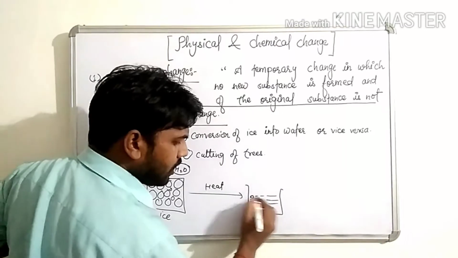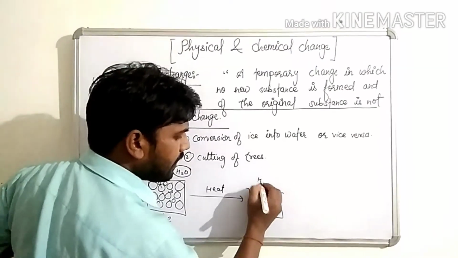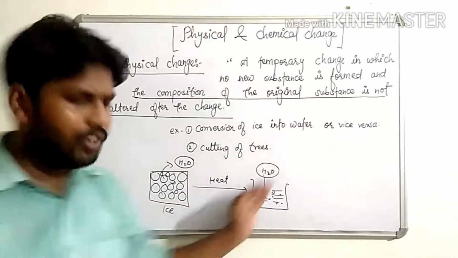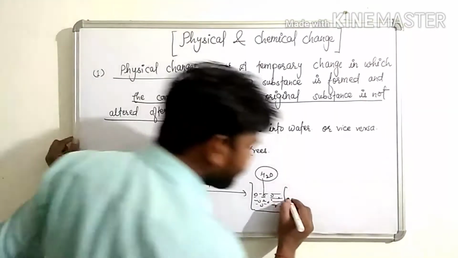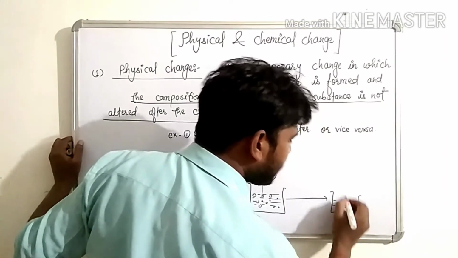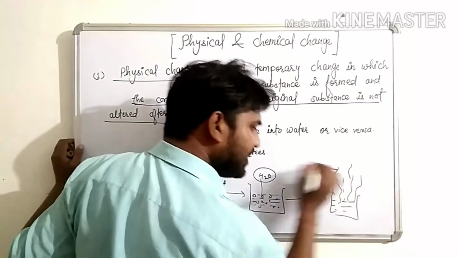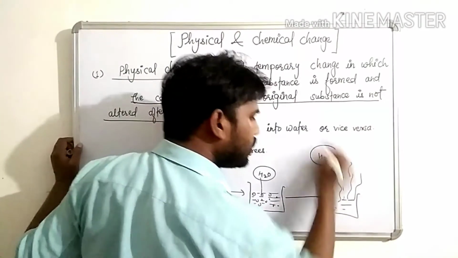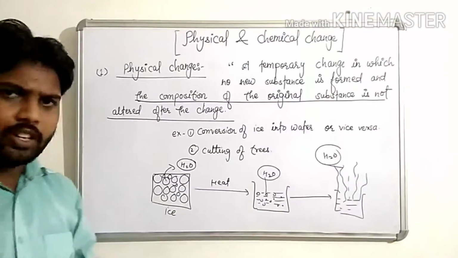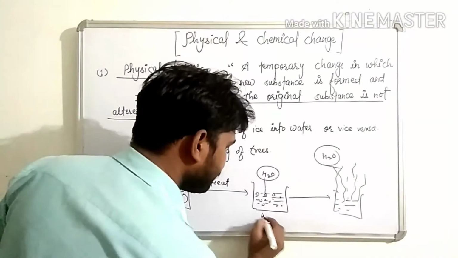So children, this water also contains H2O particles. Again, when we give heat, this water starts converting into gaseous form, and this gaseous form also contains H2O molecules. Now see children, the change occurs from ice into water and water into gas.